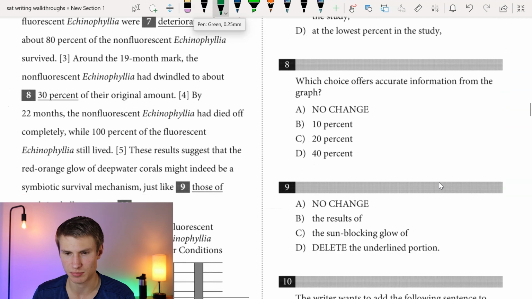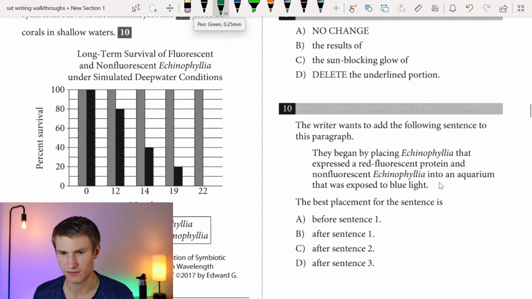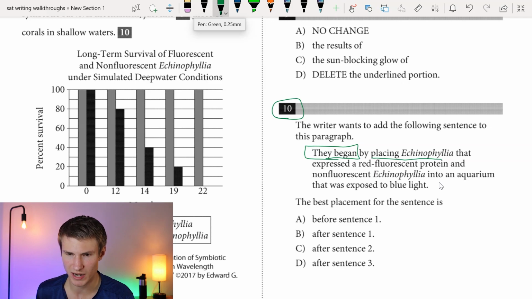I'm going to find what sentence I've got to place. We have the writer wants to add the following sentence to this paragraph, so question 10. We have "they began by placing Echinophyllia that expressed a red fluorescent protein and non-fluorescent Echinophyllia into an aquarium that was exposed to blue light." So I'm probably going to be discussing potentially an experiment before this, or at least introducing it, and then this would be when we start it. The best placement for the sentence is where?